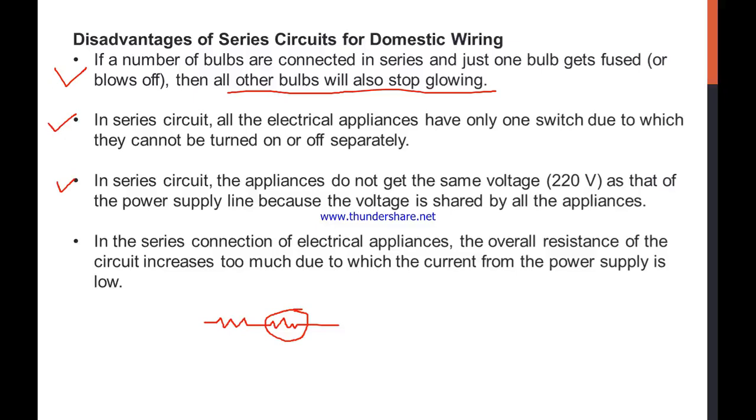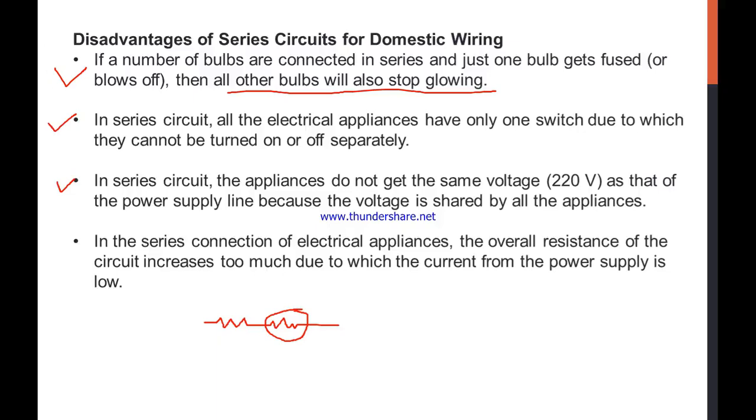In a series circuit, the appliances do not get the same voltage as that of the power supply line, because the voltage is shared by all the appliances. When we derived the formula for the series connection, I told you that each resistance has its own potential difference.